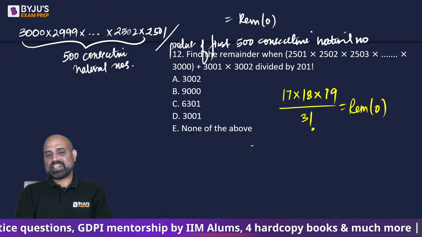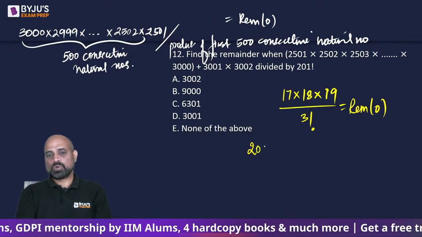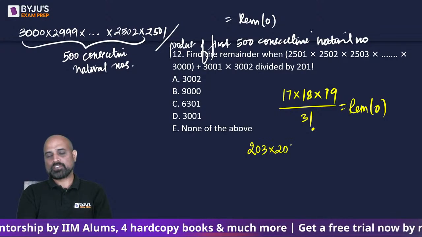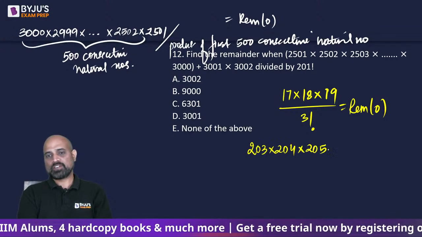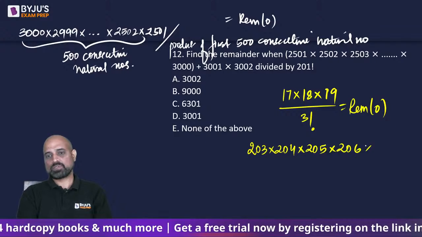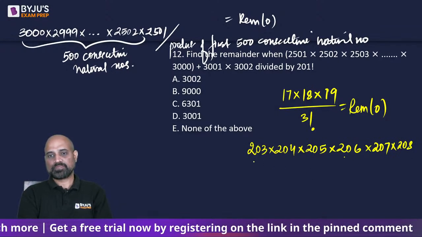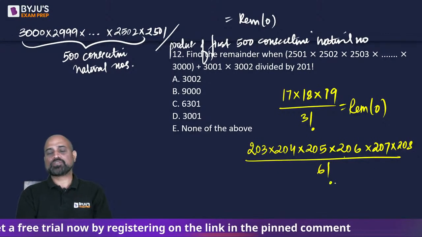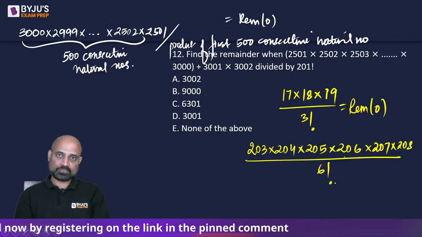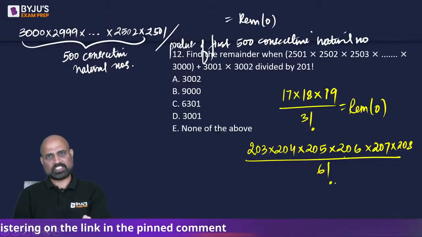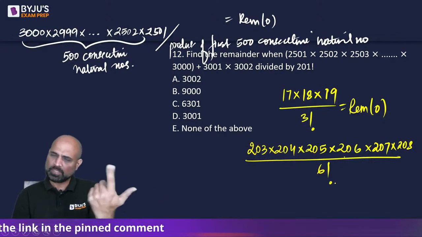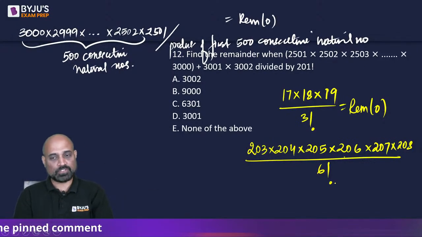Similarly, if I take, let's say, 203 into 204 into 205 into 206 into 207 into 208. This is definitely divisible by 6 factorial. अगर 6 factorial से divisible है तो 5, 4, 3 सबसे divisible होगा, as in factorials of those.